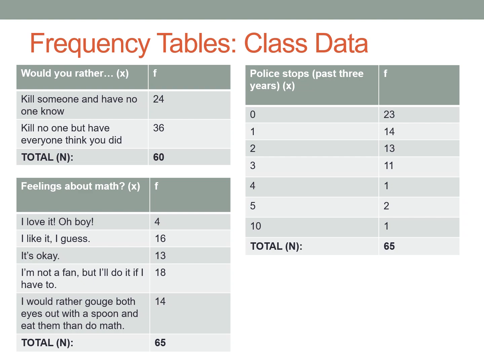So with these three variables, we have examples of frequency tables for nominal level variables, ordinal level variables, and ratio level variables. You can see that it's the same format regardless of the variable type, and they all include those same three elements. And our goal with each of these tables, and what we've hopefully accomplished here, is to take the data that was in that original spreadsheet and make it easier to interpret at a glance. We can see now the number of people who would rather kill someone and have no one know, or kill no one but have everyone think you did. We have a sense for the distribution of feelings about math, and we have a sense for the pattern of police contact here, which we can see is pretty disproportionate for some members of the class.